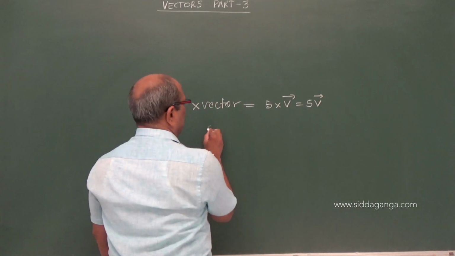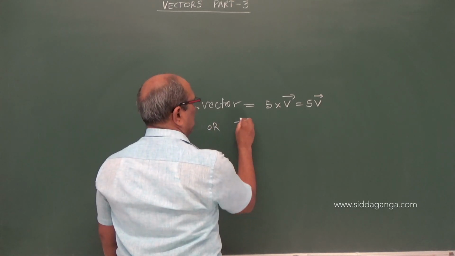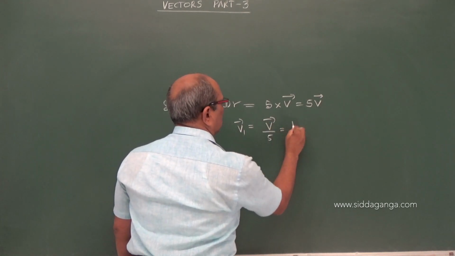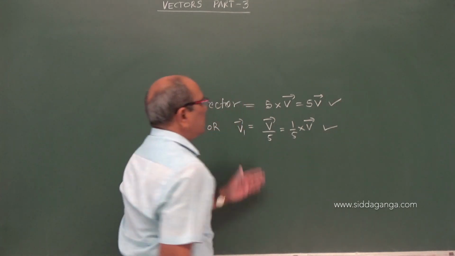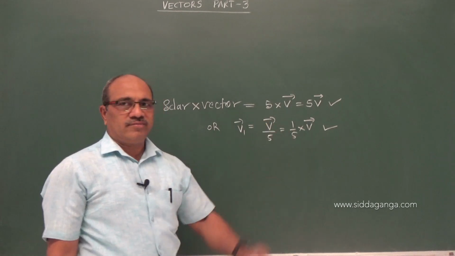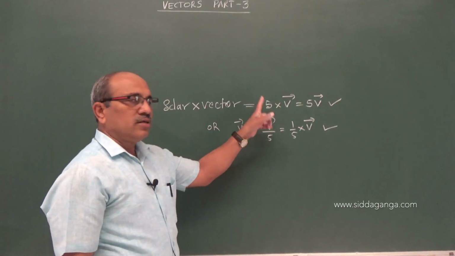Or vector v by 5 is possible, 1 by 5 into vector v, right? It is a number; I multiplied the vector with a number, admitted.